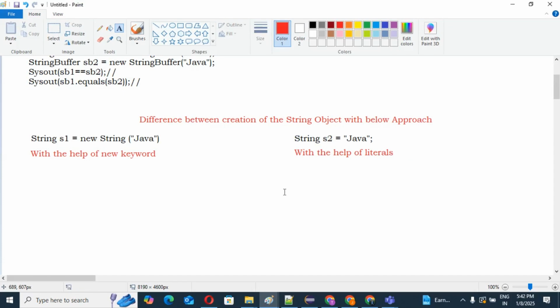But what is our main discussion for this video? What is the exact difference between these two creations of object? If you create the object this way, what will happen? If you create the object with this approach, what will happen, guys? Please be concentrated. It's very interesting. I am going to explain this in a concrete manner, by which you can understand very easily.